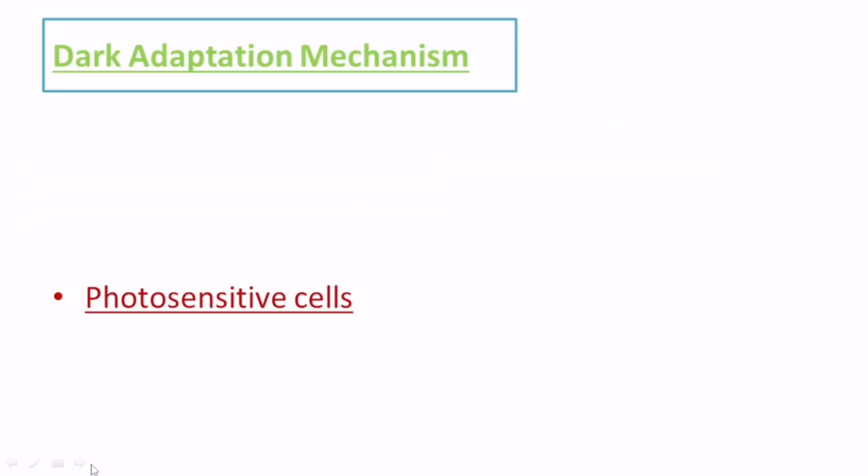Now we will see the dark adaptation mechanism. What is dark adaptation mechanism? एक बहुत ही beautiful explanation है dark adaptation mechanism का, is that जब भी हम sunlight में जाते हैं तो क्या होता है, there comes the bright light. Sunlight it's a bright light. So bright light के presence में जो भी आपके rhodopsin pigment है, it gets depleted up in the bright light.